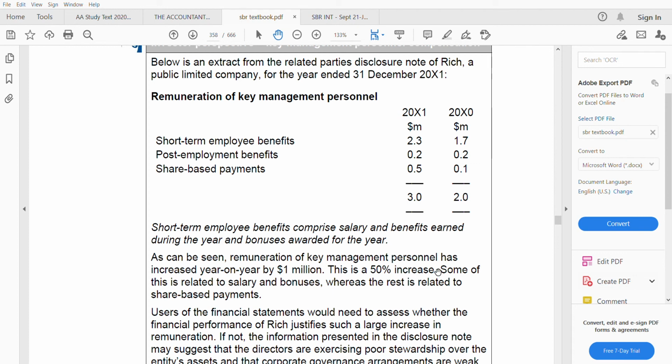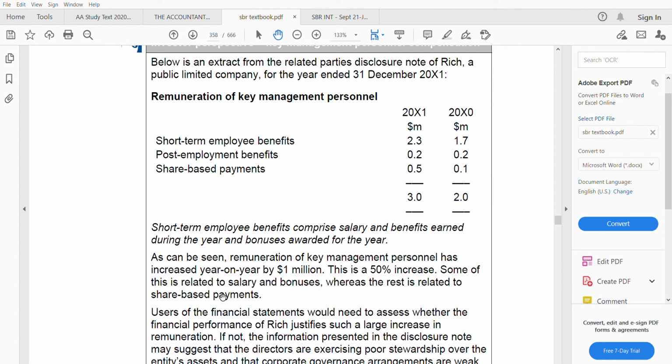They have calculated this increase. You don't have to go and calculate it again. Okay. When they have given some increases, don't try to go and calculate to see whether this 50% is right or wrong. This will waste your time. So this is a 50% increase. Some of this is related to salary and bonuses, whereas the rest is related to share-based payment.